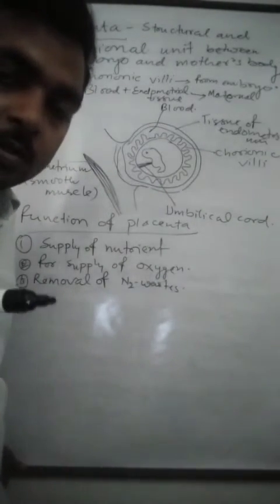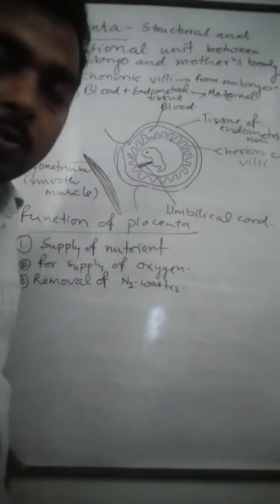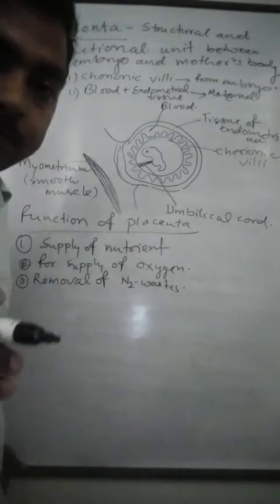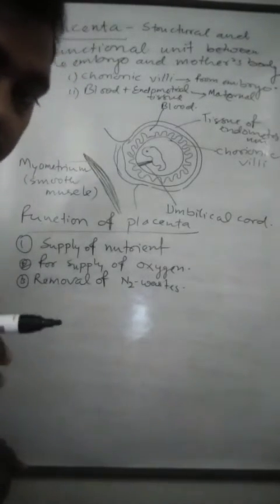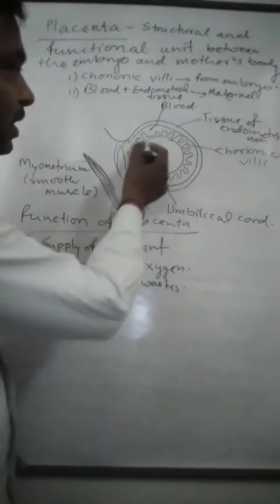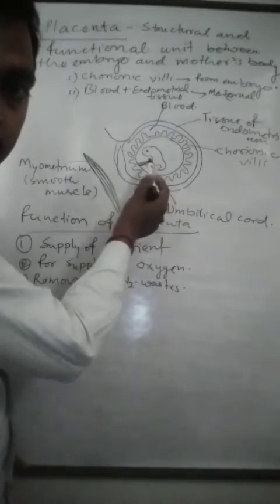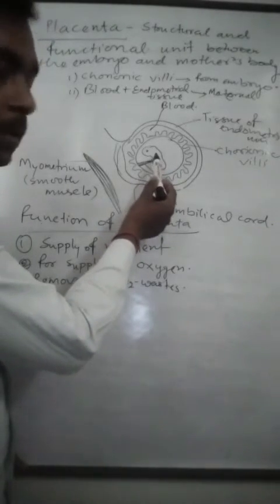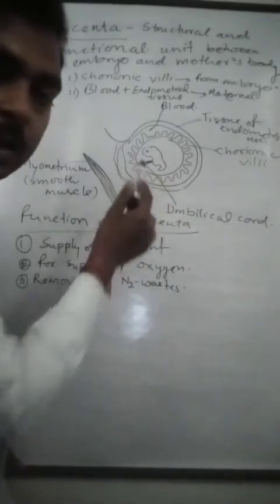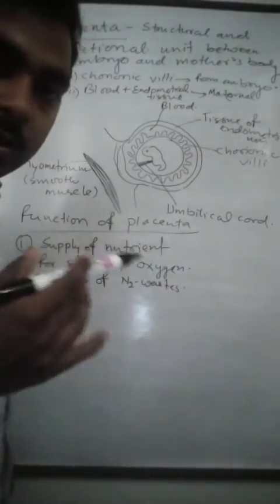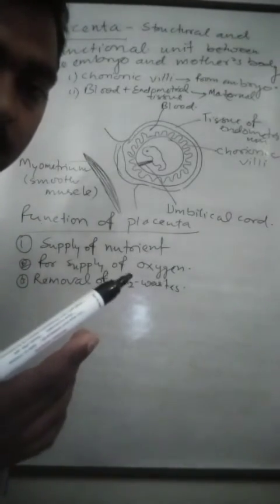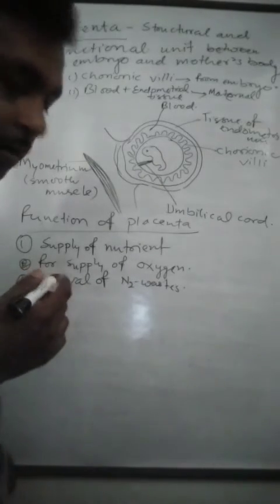Nitrogenous waste is removed through the umbilical cord and placenta; it is received from the embryo's body, collected into the blood of the mother's body, and removed by the mother's kidney.